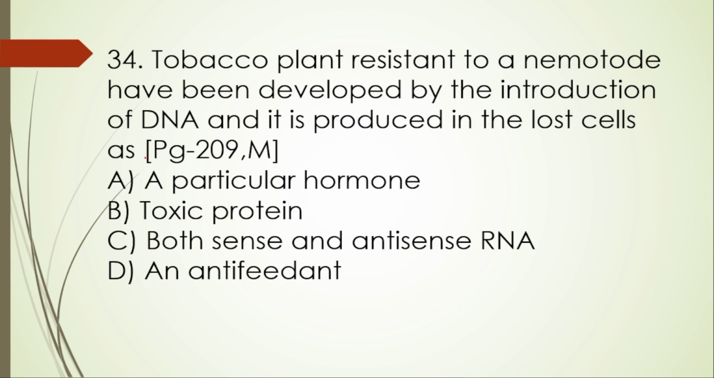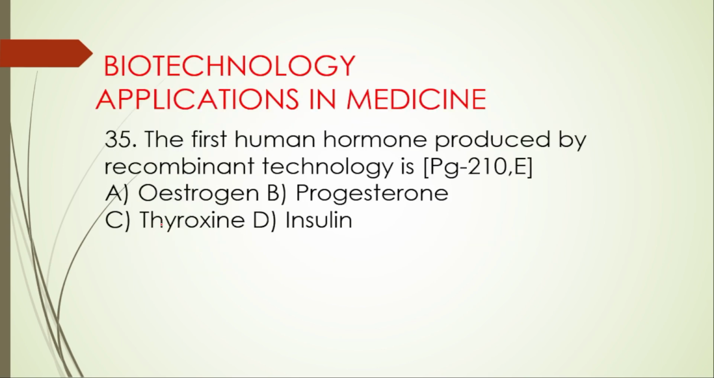34th. The tobacco plant resistant to a nematode has been developed by introduction of DNA, and it is produced in the host cells as A particular hormone, B toxic protein, C both sense and antisense strand, D an antifeedant. So here the right option is option C.